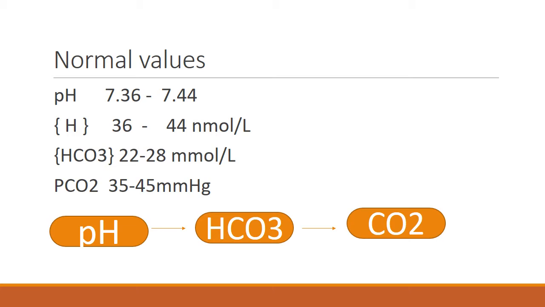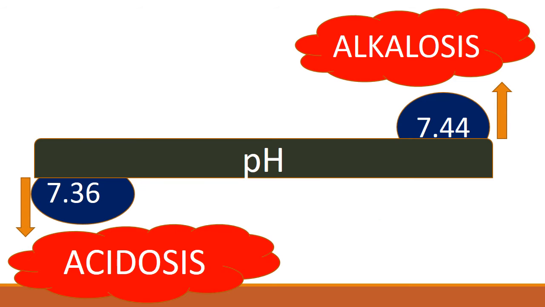And the second rule before knowing the ABGs is that whenever you are looking at an ABGs report, always start with the pH first, and then go to the bicarb concentration, and then finally go to carbon dioxide concentration. Do not jump to carbon dioxide before going on to the bicarb. So we'll go on further.